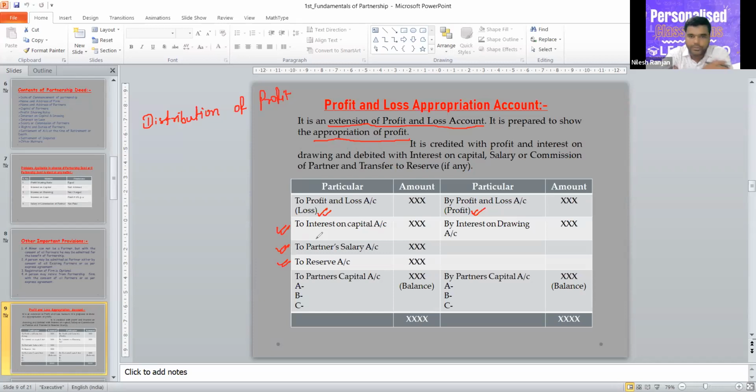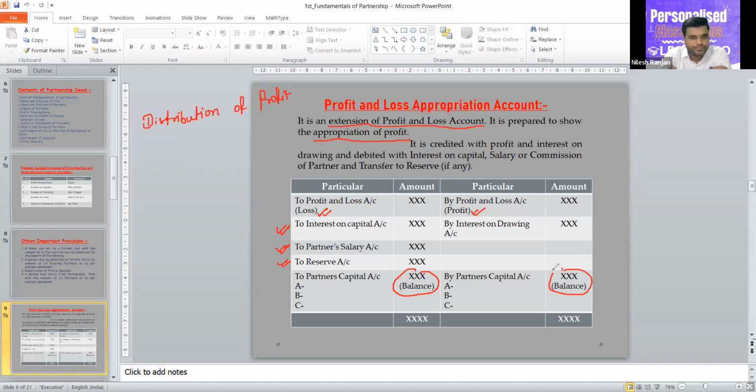Got it, sir. Okay, so now we write all the expenses type items. You can see appropriation, interest on capital, partner salary, reserves, interest on drawing, and then we calculate balance. So it is same written here. It is credited with profit and interest on drawing, and debited with interest on capital, salary or commission of partner, and transfer to reserve. After writing all these items, calculate the balance. We calculate the difference between debit and credit side. It is balance, and this balance will be distributed between partners in their profit sharing ratio.